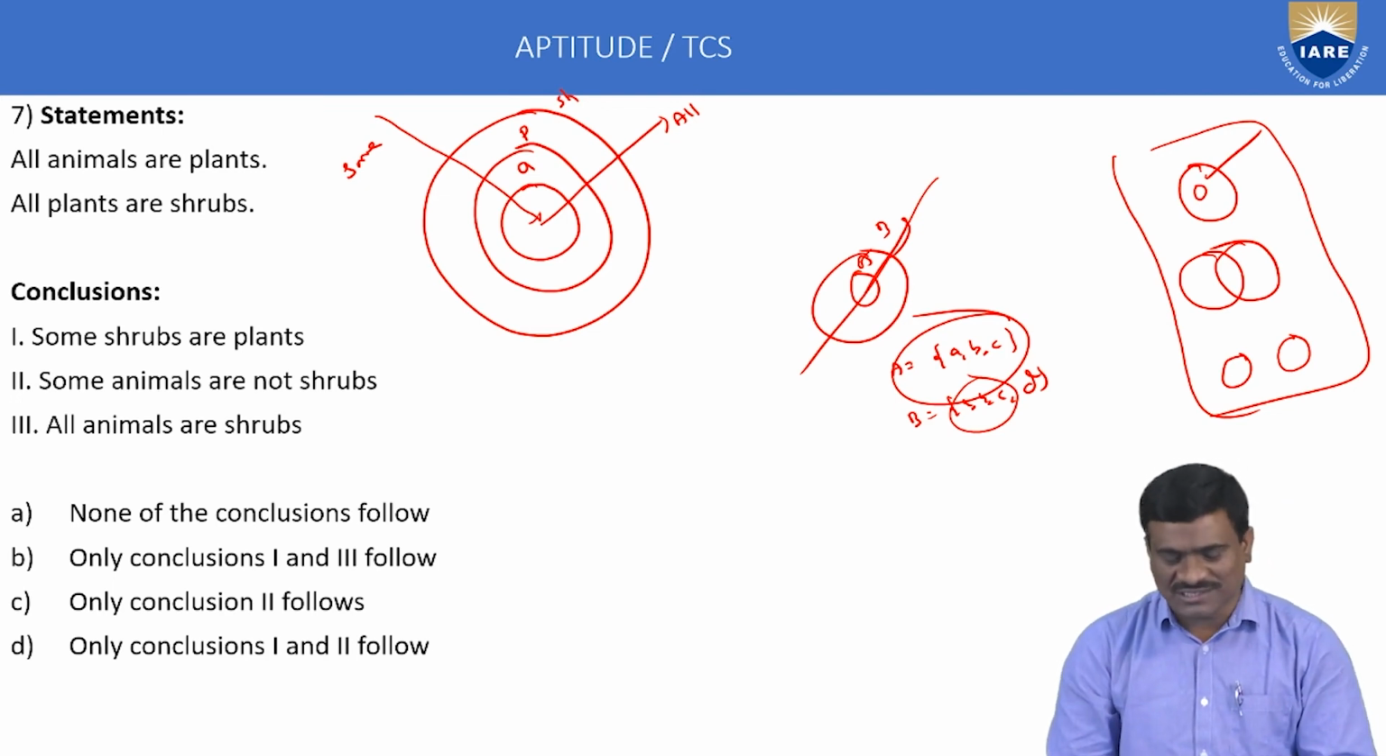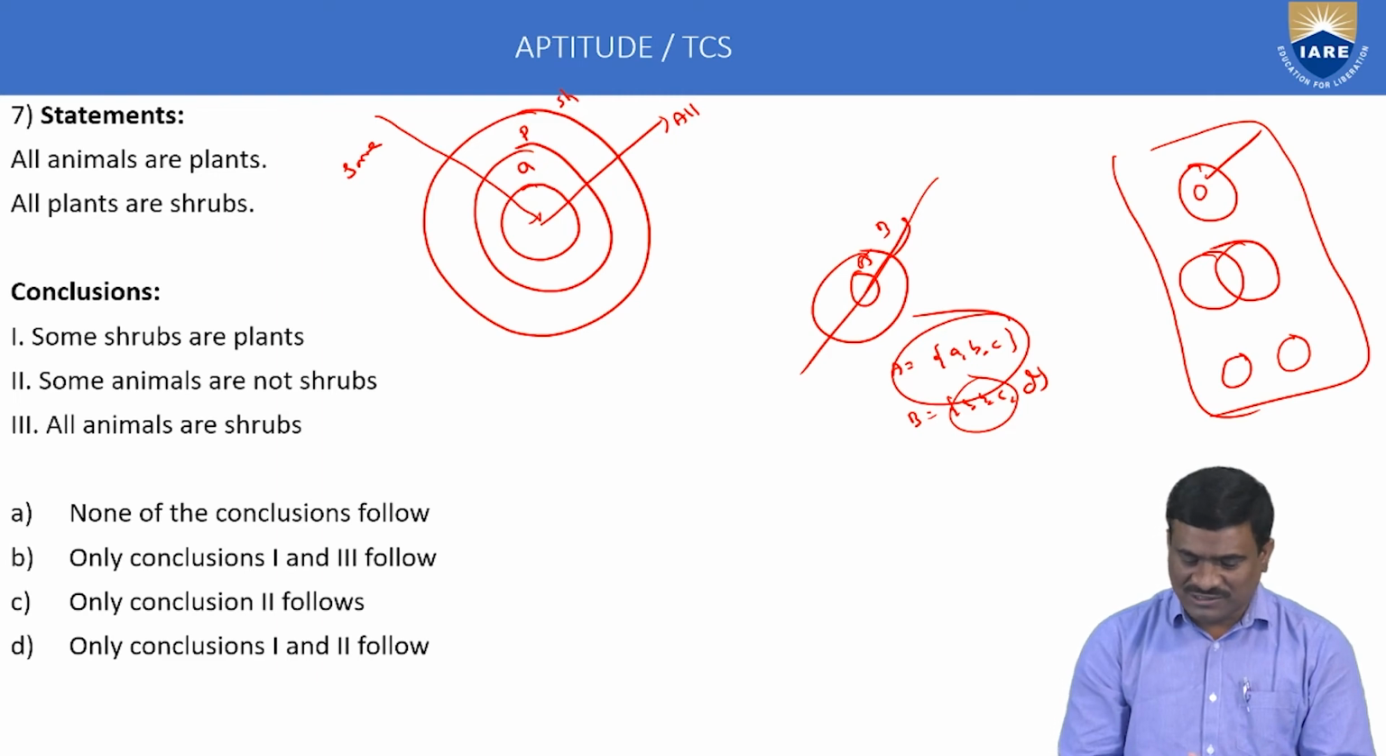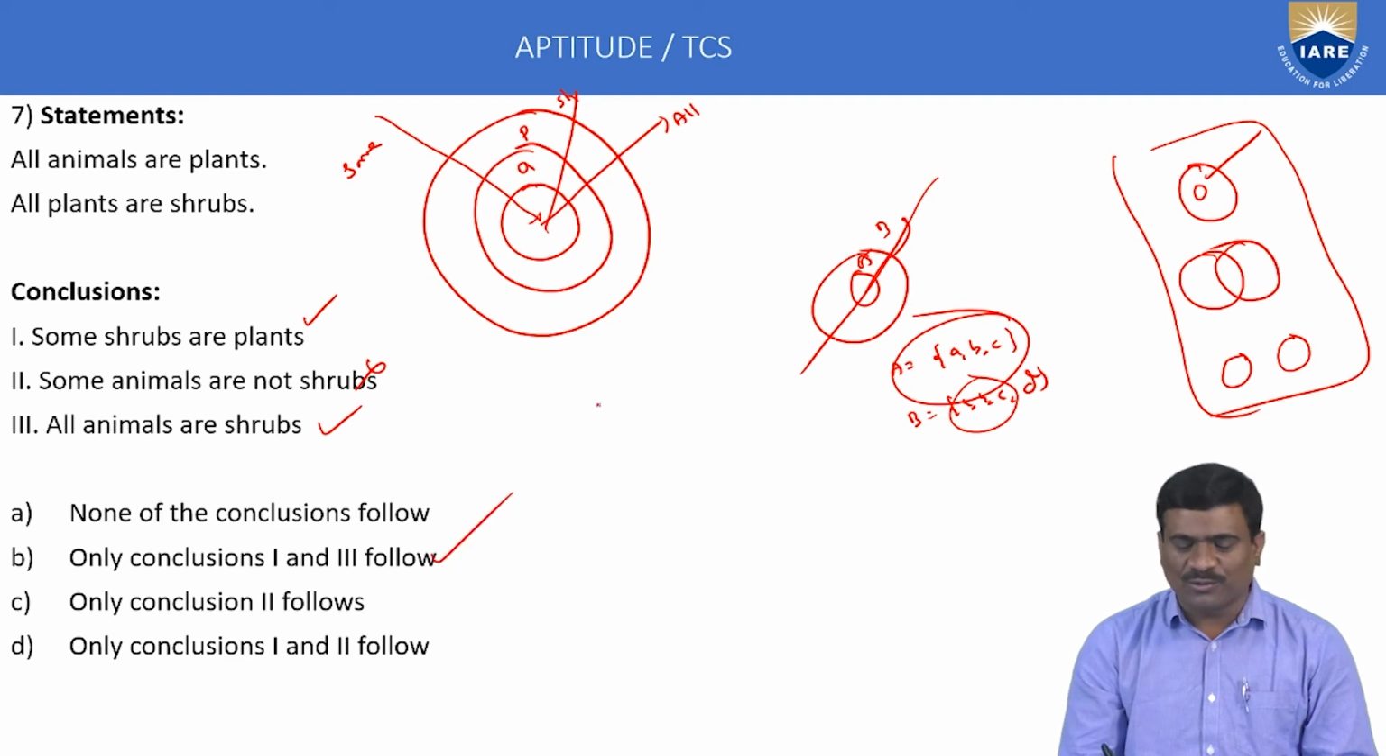Now check the conclusions one by one. First conclusion, B to A relation, some correct. Next, some elements are not correct. All animals, this direction all correct. So 1 and 3, option B only correct.